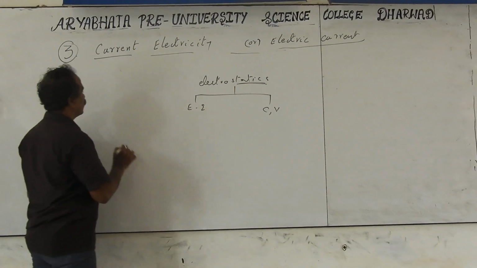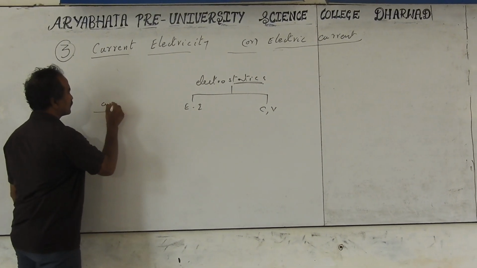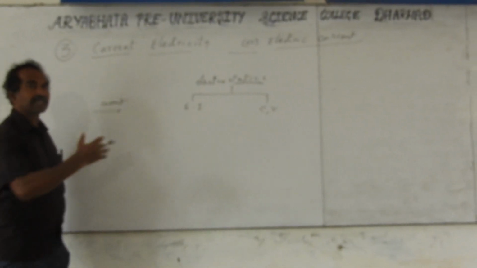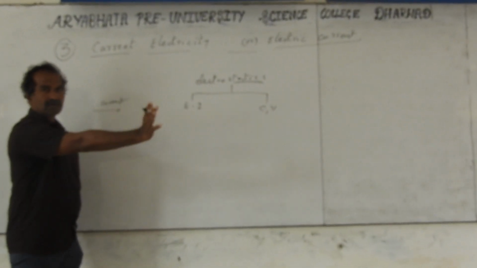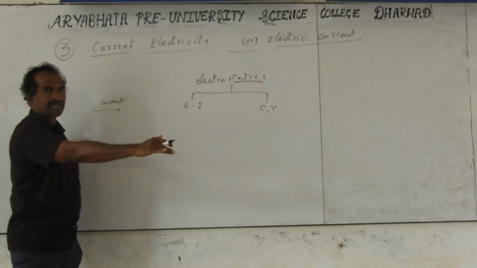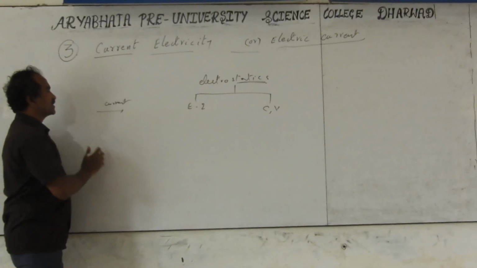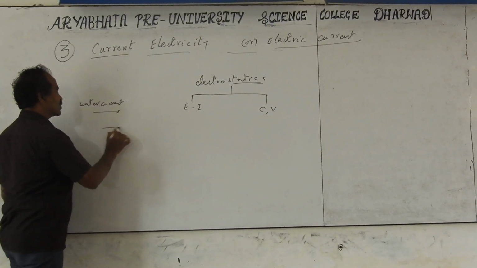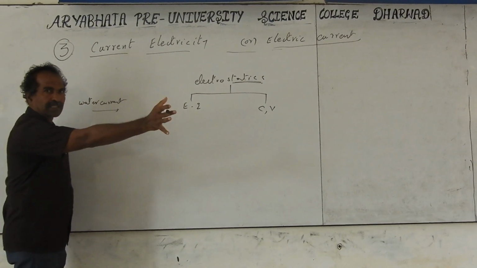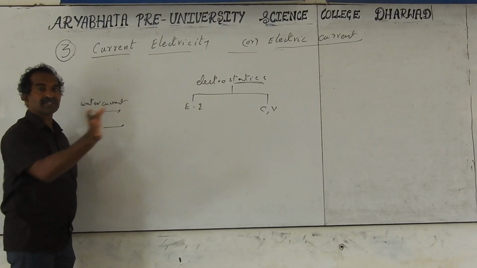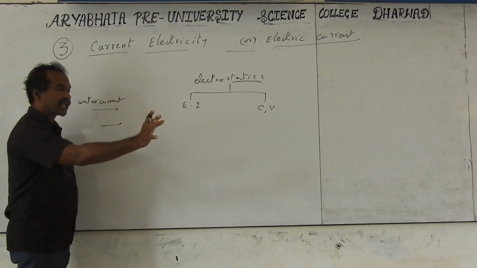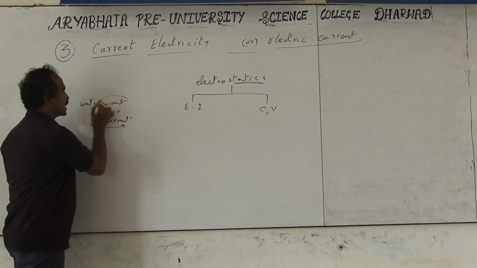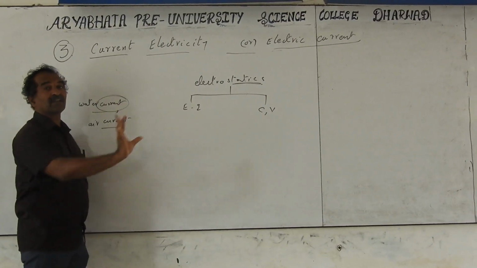Whenever anything is moving, it is called a current. Any particle moving in a particular direction is called a current. In a river flow, water moves in one direction from more height to less height. That is called a water current. If air molecules are flowing in one direction to another because of a pressure difference, that is called an air current. So current is related to movement in a particular direction.